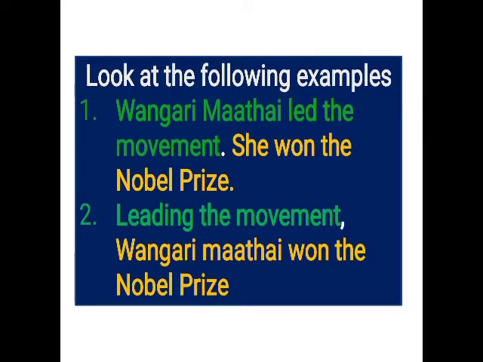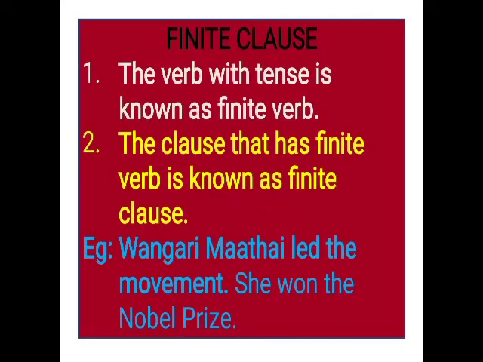Whereas in example 2, there are two clauses: leading the movement, and Wangari Maathai won the Nobel Prize. The verb in the first clause has no tense, while the one in the second clause has a tense. By observing the two examples, we can have a clear idea what is meant by finite clause and what is meant by non-finite clause.